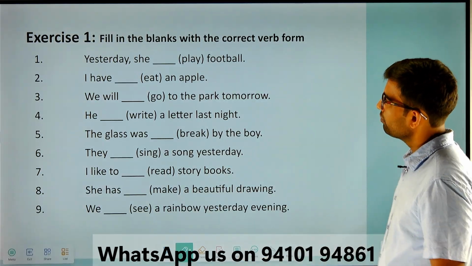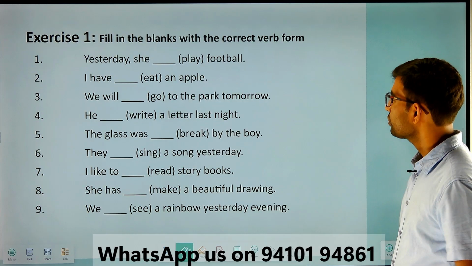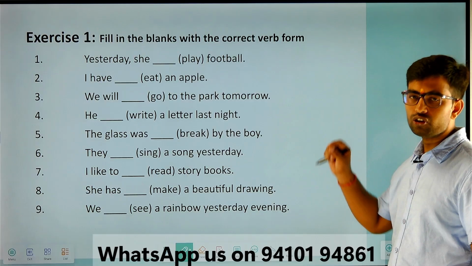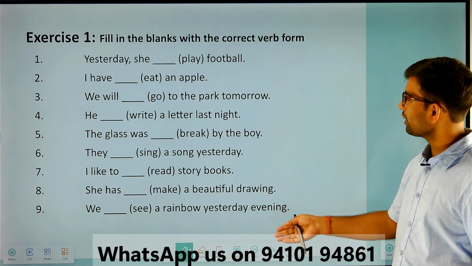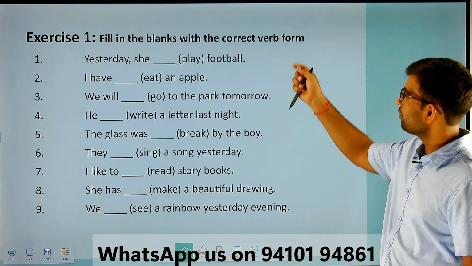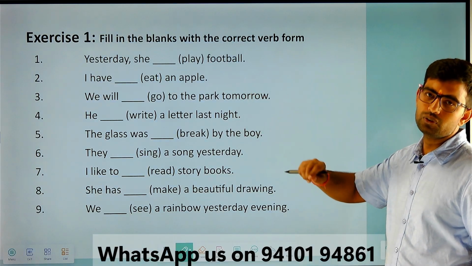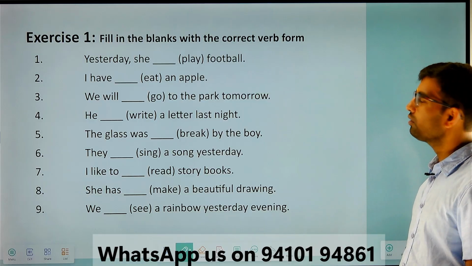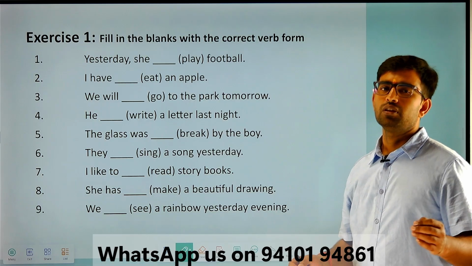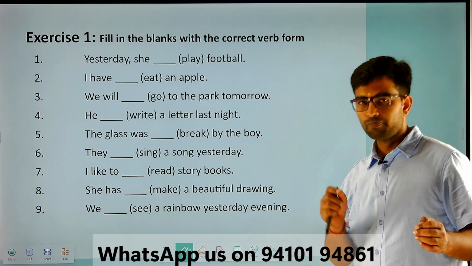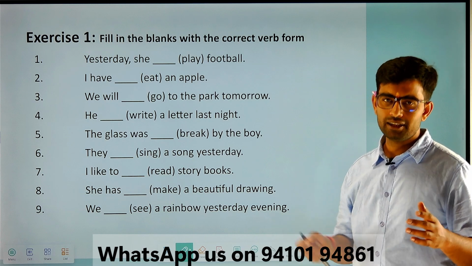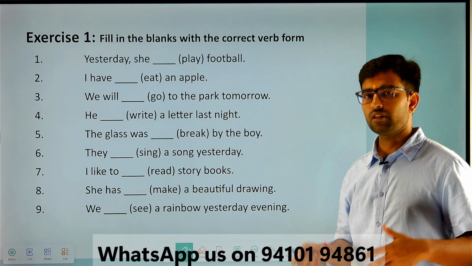Now we have come to the exercise. Okay, so pause the video and solve this exercise. What you have to do is fill in the blank with the correct verb form. As I have told you, for past activity you are going to use the verb's second form. With the perfect tense and with the passive voice, like by you, by them, we use the verb's third form.